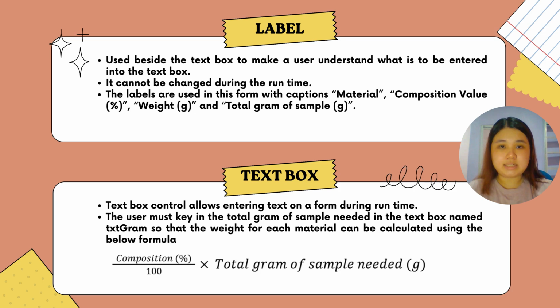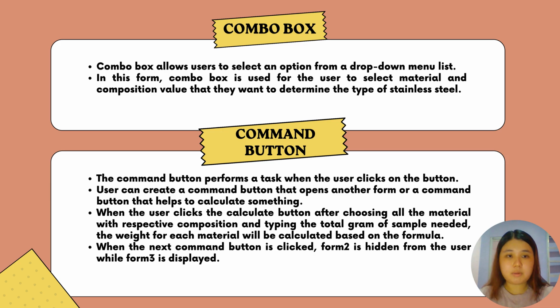A label is usually used beside the text box to make the user understand what is to be entered into the text box. The text box that we use is named txt gram. This text box allows the users to enter the total of samples so that the weight of each material can be calculated with the formula shown below. Besides, combo box and command button are also used in Form 2.